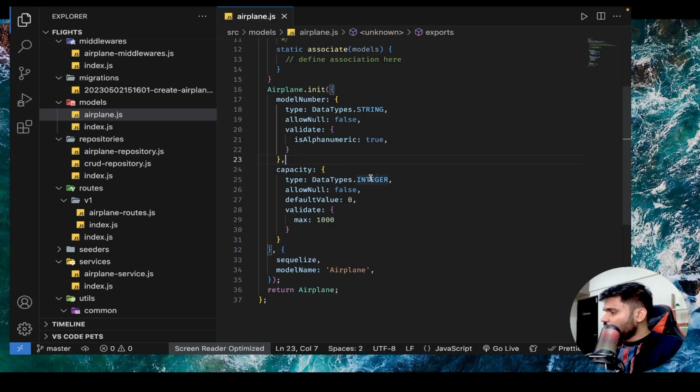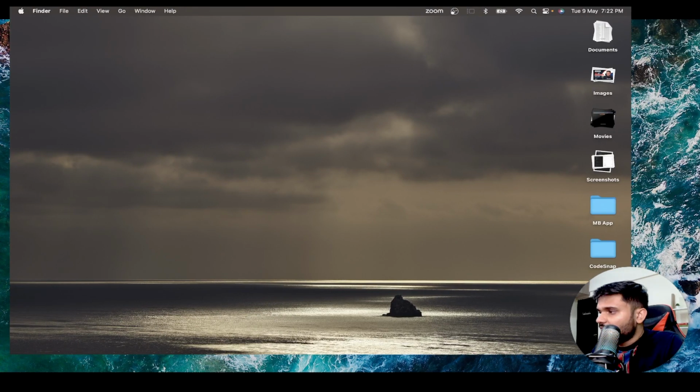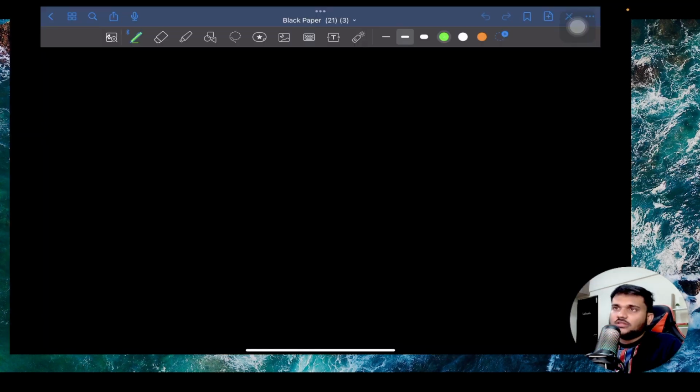Now let's talk a bit about the design, how exactly we can design this overall airline search service. Okay. So now let's try to think about the design of the database, how the database is actually going to be designed. A lot of times in system design interviews also, you might be given a very small component of a very big app, and you might be asked to design a particular database, how the tables and everything should look, right?